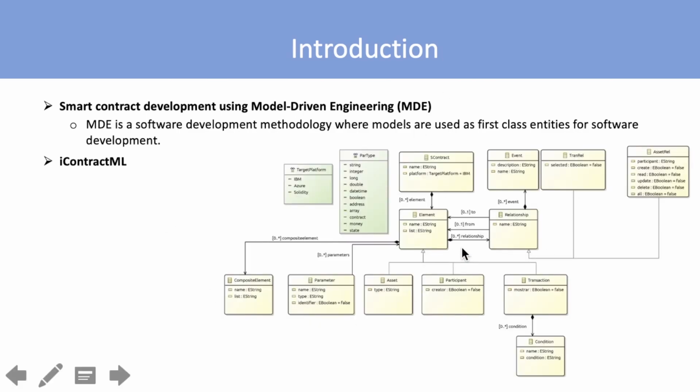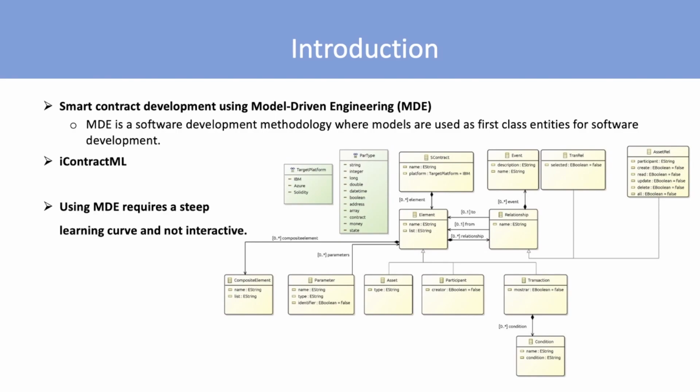In this framework, we have used this model to generate smart contract artifacts for three platforms, which are Ethereum, Azure, and Hyperledger Composer. Using iContractML, it will be easier for the users to understand and generate artifacts without the need to learn the syntax and the infrastructure of each of the supported platforms. However, it's not interactive and it's not seamless, as it does not provide guidance on how to use the language. Moreover, the contract creators still need to learn the model constructs.